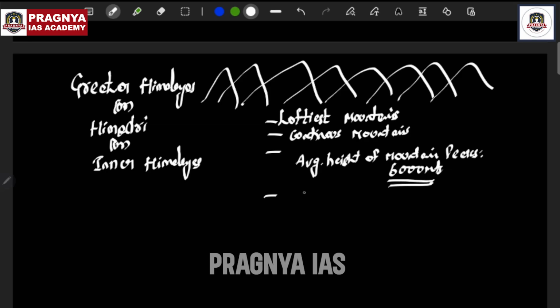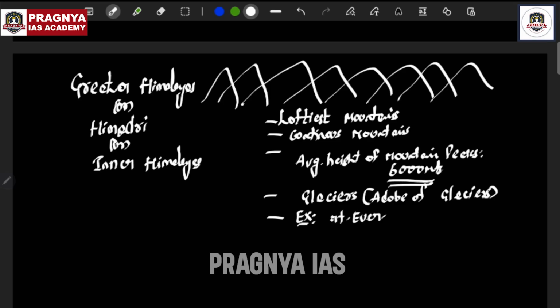They are full of glaciers. In fact, the Greater Himalayas is called the abode of glaciers. For example, the highest peak on planet Earth, Mount Everest of 8,848 meters, is part of the Greater Himalayas, not in India, but in Nepal.